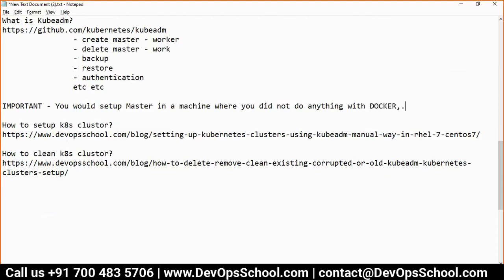You have been given 2 CentOS machines. You used 1 CentOS box yesterday, for the last 2 days. So set up the master in the box where you did nothing. So you are getting a fresh machine.